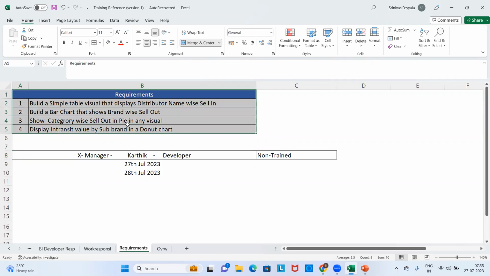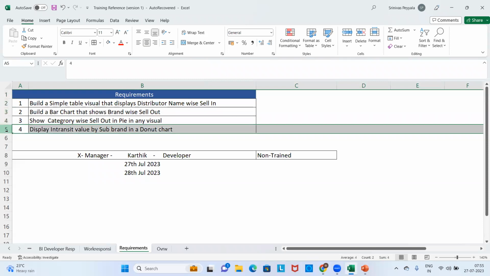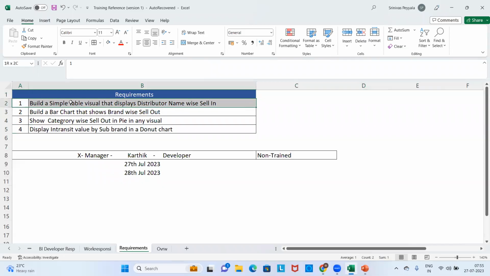Whatever the requirement is, he doesn't even know what the requirement is. In basic English terms, requirement is the need. And in these requirements, what does he need to do? It looks like there are 4 responsibilities: 1, 2, 3, 4. Those 4 responsibilities state: build a sample table visual that displays distributor name-wise sell-in information.